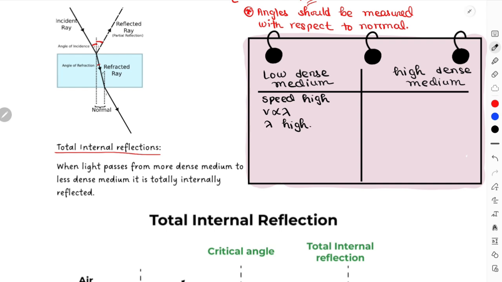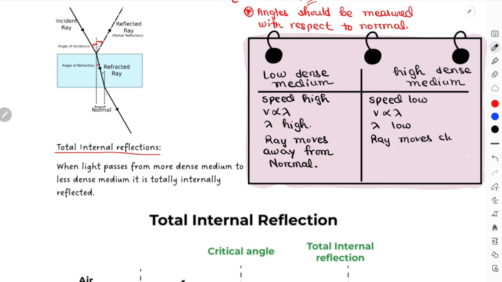In this case, if wavelength increases, the angle increases. That means your ray of light will move away from the normal. So higher wavelength indicates that in low dense medium, the ray moves away from the normal line. And the opposite happens in high dense medium. Obviously, in high dense medium, they have a very low speed. Velocity is directly proportional to wavelength, so wavelength will be low, and it indicates the ray of light moves closer to the normal.